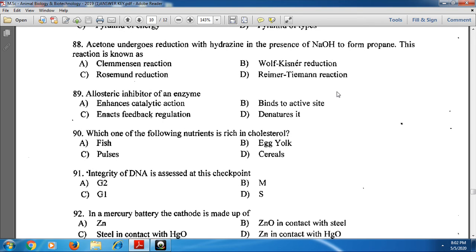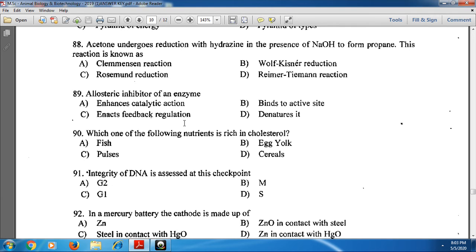And next, 89th one, allosteric inhibitor of an enzyme. It enhances catalytic action, binds to active site, enacts feedback regulation, denatures it. Here, the allosteric inhibitor does not enhance catalytic action and does not bind to the active site, it binds to the allosteric site.